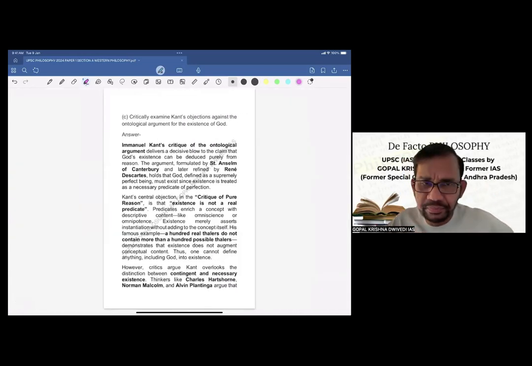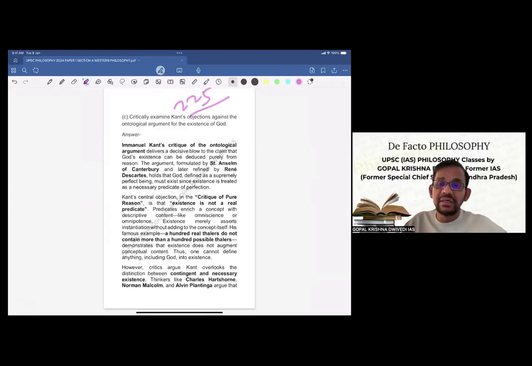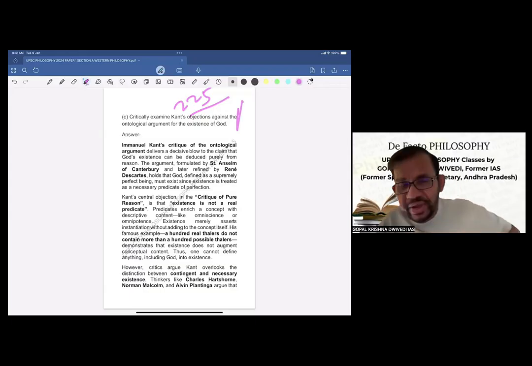Now, we'll go to the C part of the second question. This again has to be a 15 marks question, so it has to be answered in 225 words. And the question is, critically examine Kant's objections against the ontological argument for the existence of God. So, see, first thing, what is the ontological argument for the existence of God? Then second, what is Kant's criticism? And third, Kant's criticism itself has to be critically evaluated. So this is the directive of the question. So now let us see how we are going to do that.